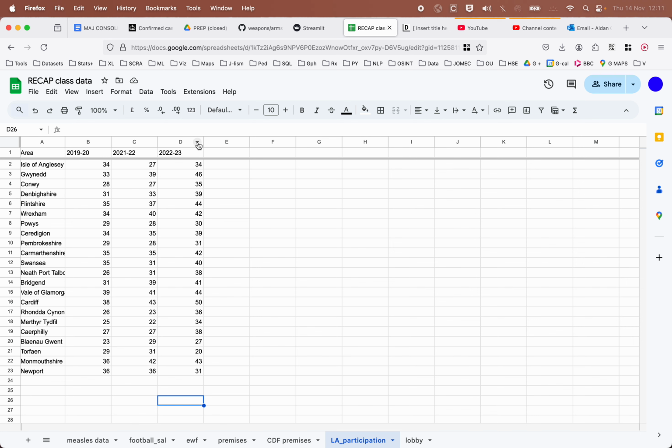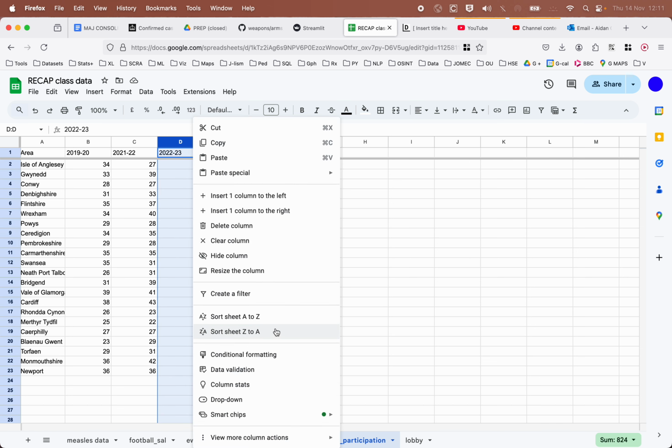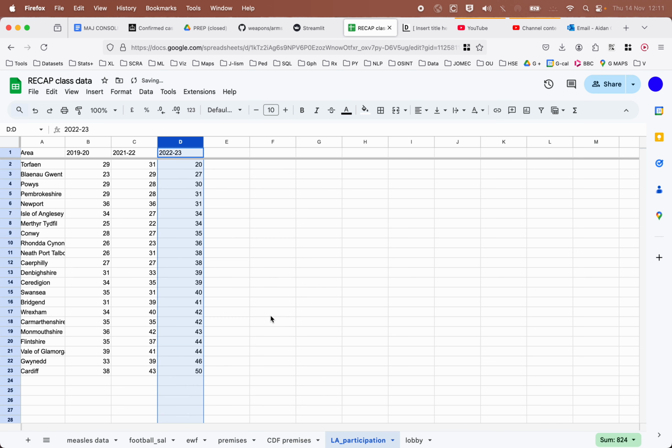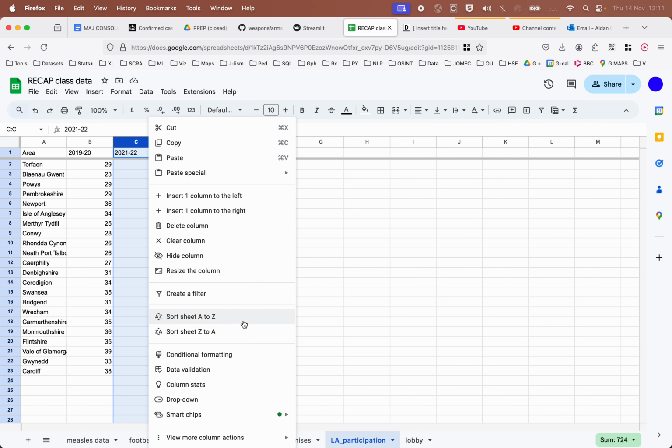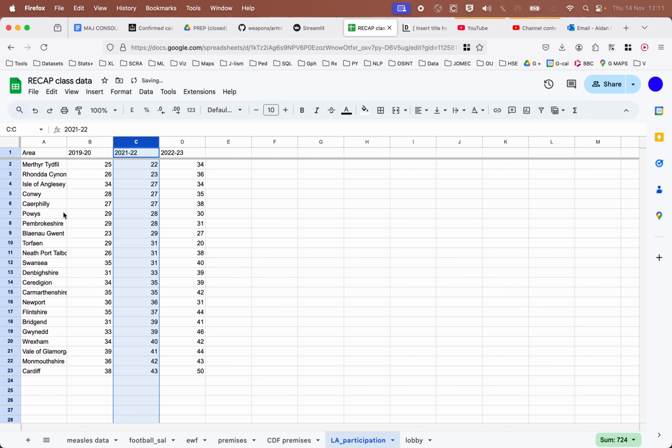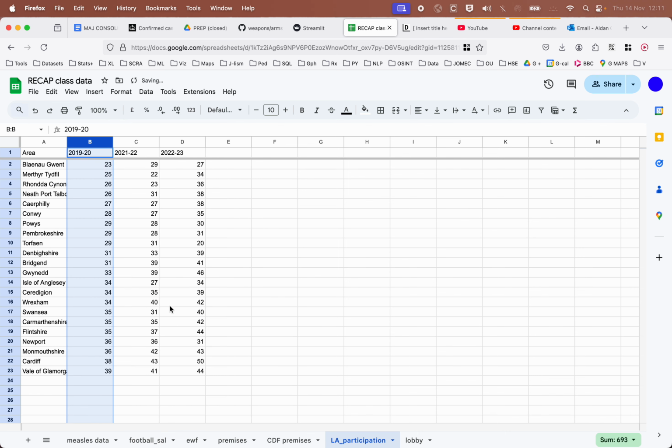Okay, so we just want to sort from A to Z, I think, for numbers. There we go. So last year it was these 3, or rather these 3 areas. Then we're going to sort for 2021-22, and we see it's these 3. Big change. And then the 2019 year, we see it's these 3.